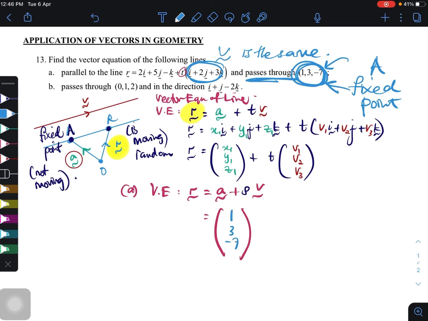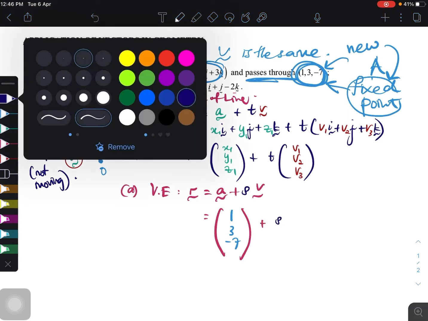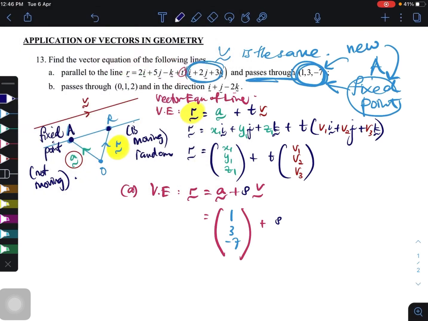So your answer right now would be a new fixed point, which is 1, 3, negative 7, plus it with s, just a parameter, and then with the v, it's the same as your line here, sebab dia kata parallel.